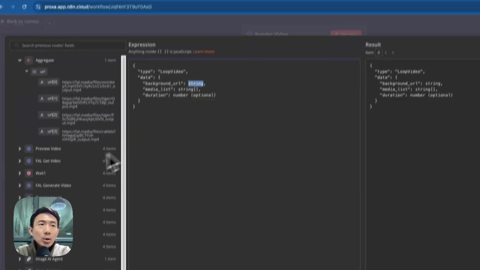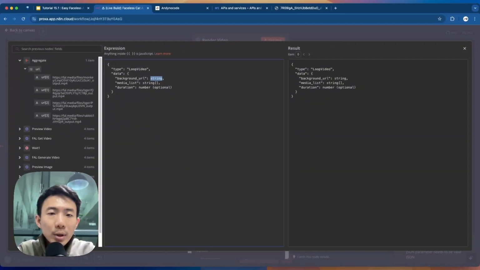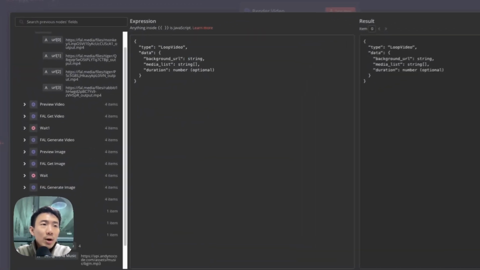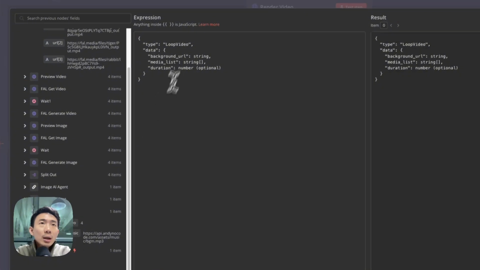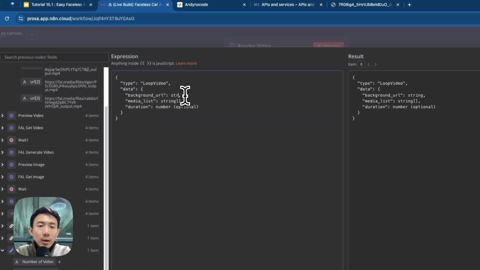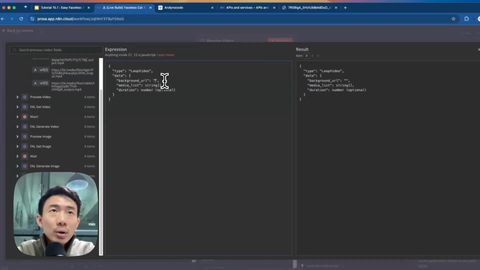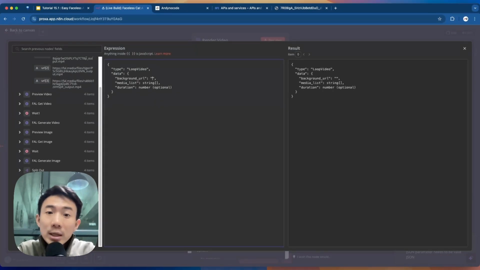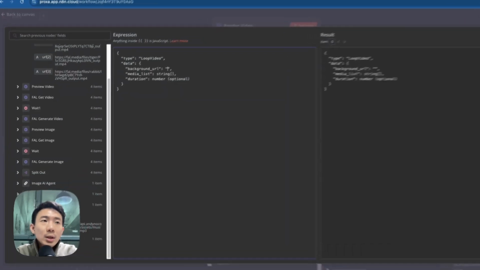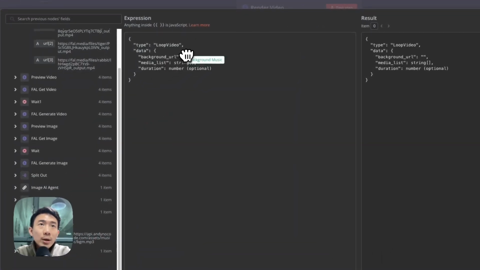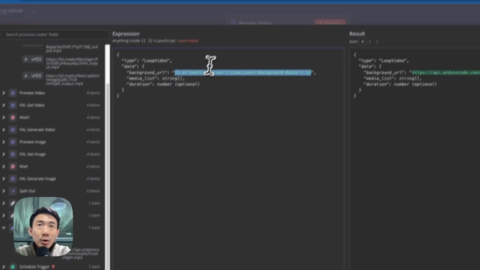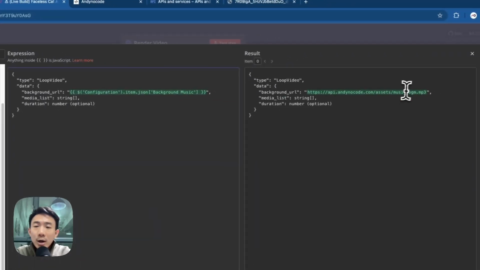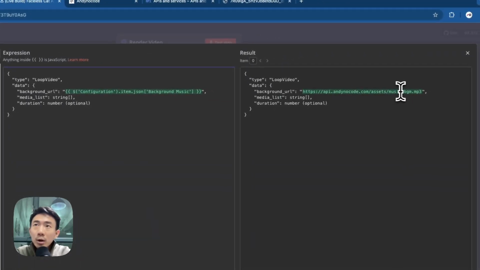So what we are going to do, we can just go to configuration and put the quotation marks again as well, because we need a string value. We can just drag and drop here. Configuration item JSON background music. We can just drag and drop this URL. And on the right hand side, you can see this is a URL.